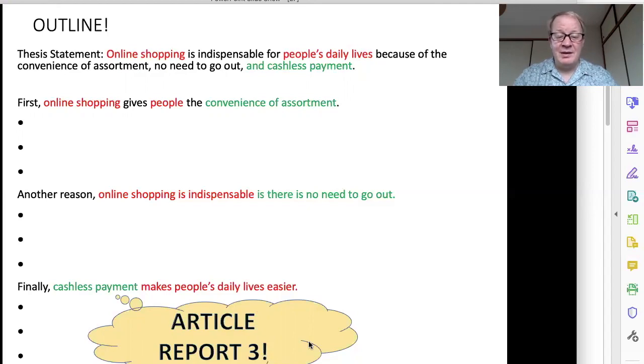So remember, article report 3 should be about the topic of the 3rd paragraph. So copy and paste the topic sentence, put it in Google, Yahoo, find an article about the topic and write a report. You can use some information in your essay.